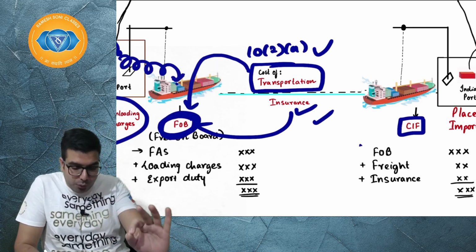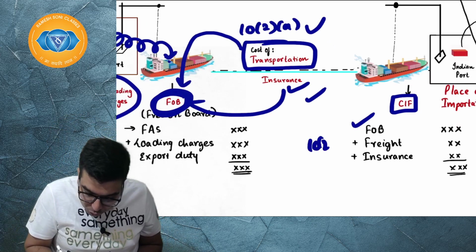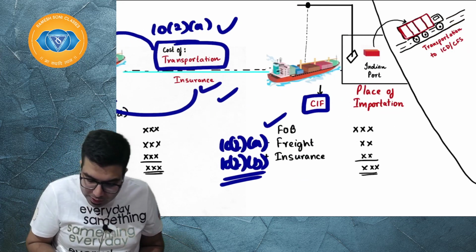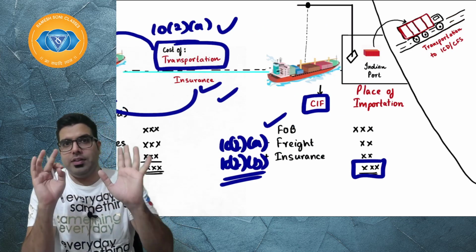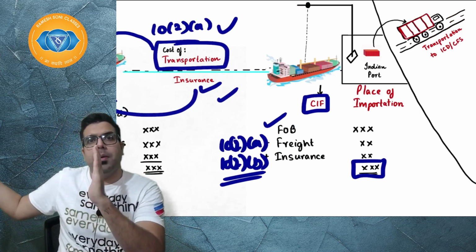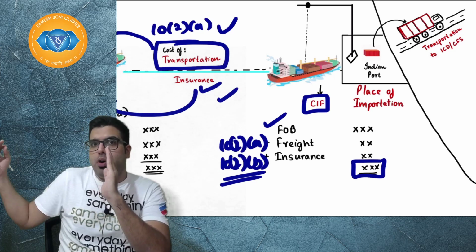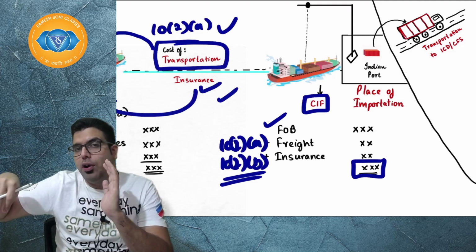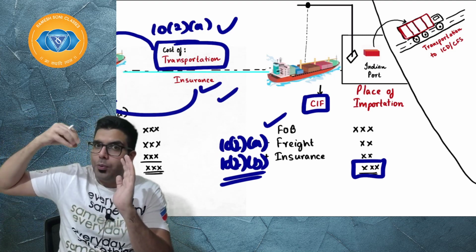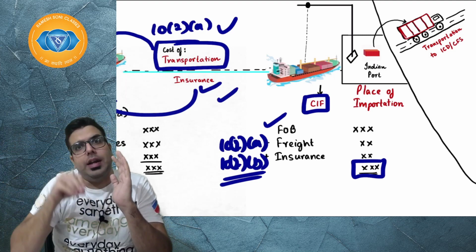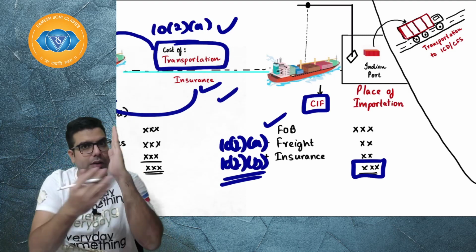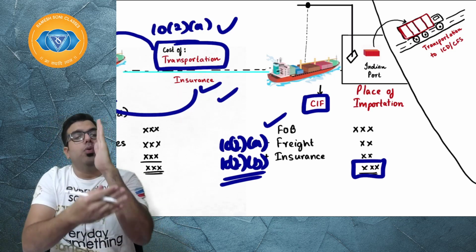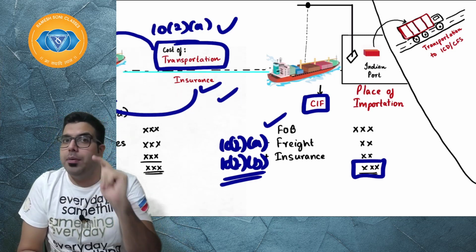CIF is basically FOB plus 10(2)(a) plus 10(2)(b). Right, everyone? And then we arrive at the CIF value. I hope everyone is clear till here. So basically, we take ex factory price. From there, we take local taxes, local expenses, loading, unloading, handling charges at the port of export, from where it is being exported. Then we take 10(2)(a), 10(2)(b), cost of transportation, cost of insurance, and we arrive at the CIF. In CIF, only the expenses up to the port have to be taken. I hope everyone is clear.